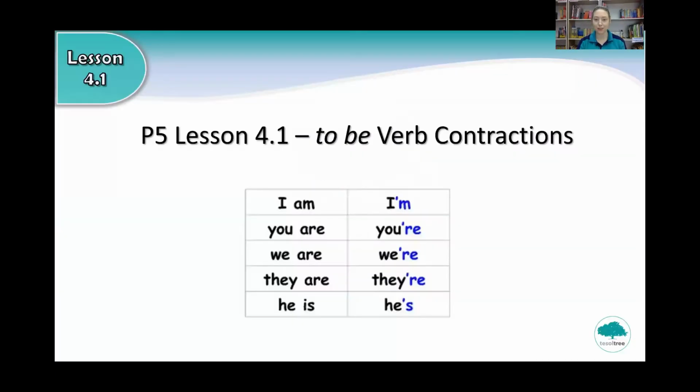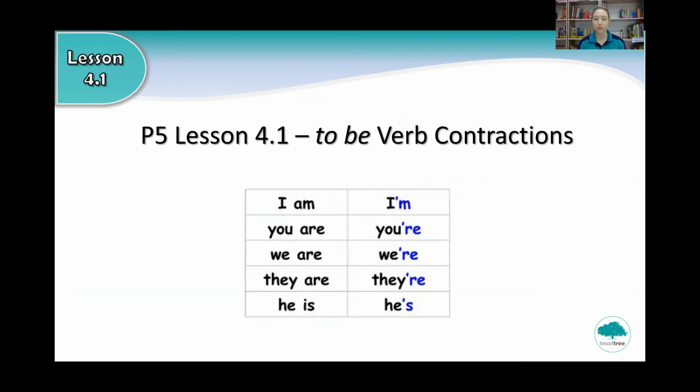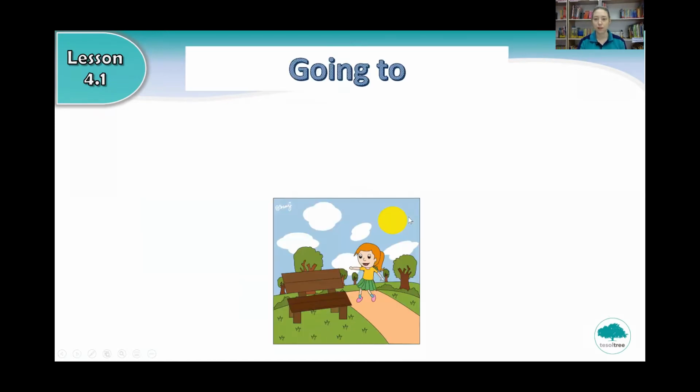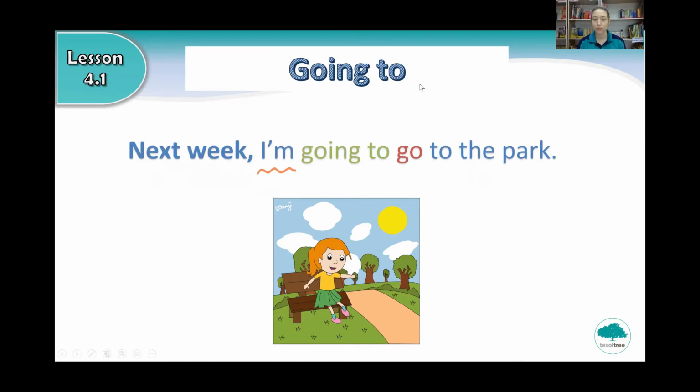Okay, so this is lesson 4.1, and today we are going to look at verb contractions for the verb to be. For example, I am is I'm. So when we talk about going to, we're talking about the future.